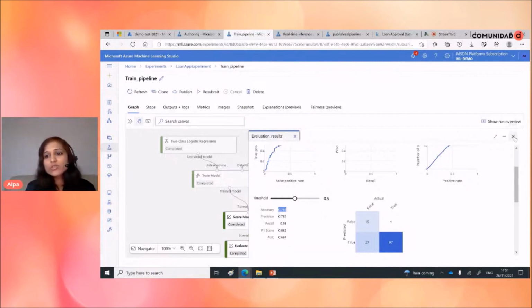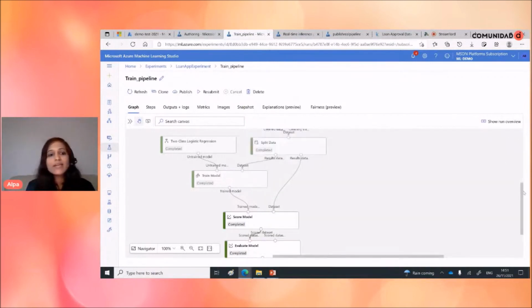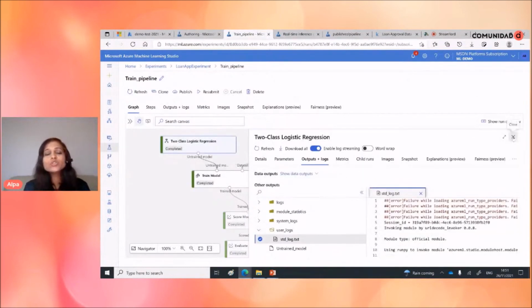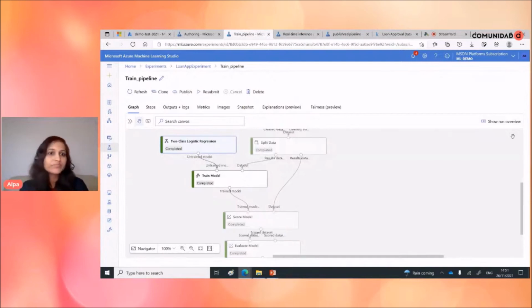So let's close this one. So this is my training model. If I am happy with the accuracy, then I can generate another pipeline, which is an inference pipeline. But if I am not happy with the result, then I still need to do the same thing again and again. I need to monitor my source data, apply a few transformations and those kinds of things. I can even change to a different model as well. Maybe this model is not fit for this kind of data. So those are the kinds of things I will apply. So let's close this training pipeline.